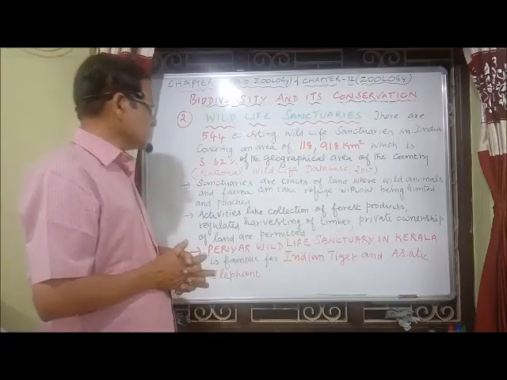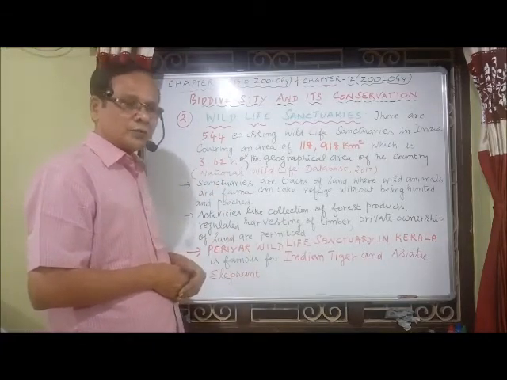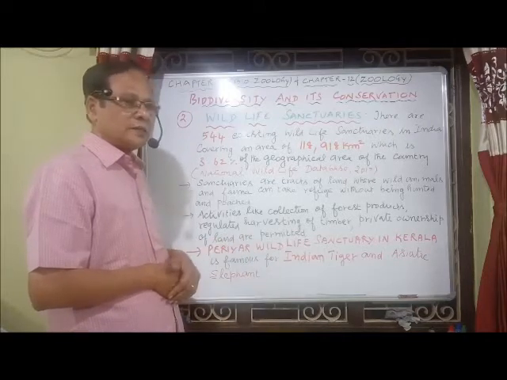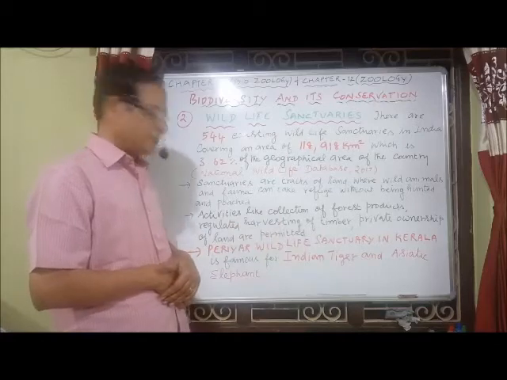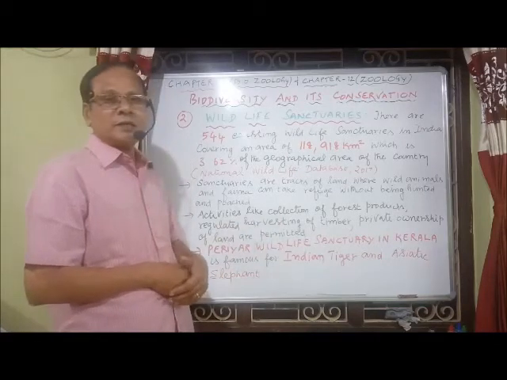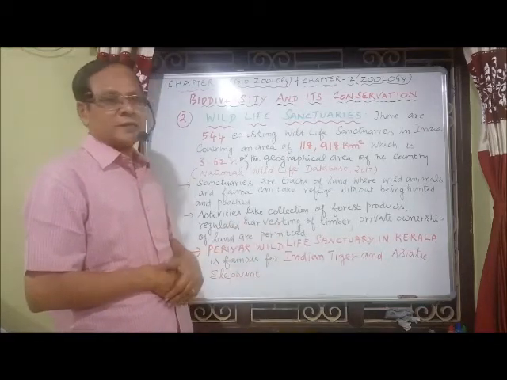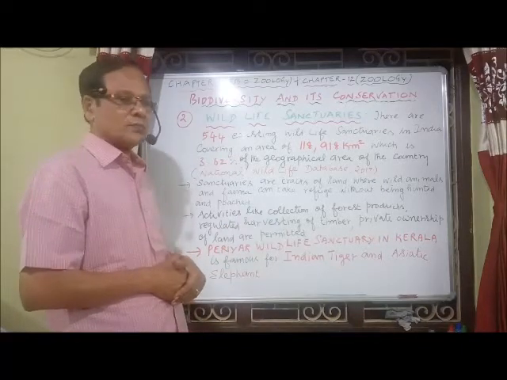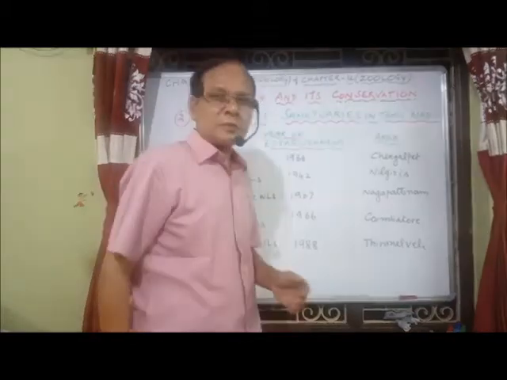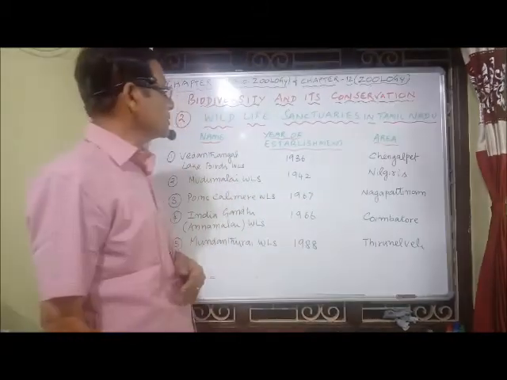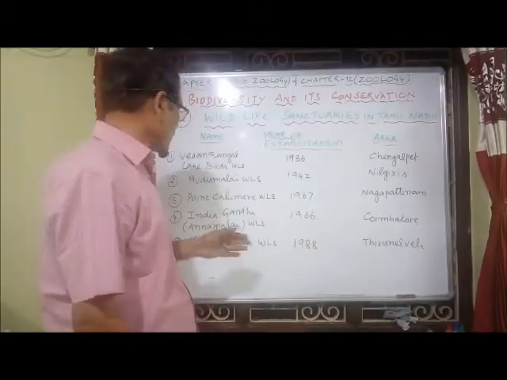One of the famous sanctuaries in southern India is Periyar Wildlife Sanctuary in Kerala. It is famous for the Indian tiger and the Asiatic elephant. Now, a few examples of sanctuaries are given in the book. Some of the wildlife sanctuaries in Tamil Nadu are given in the book, totally 5.